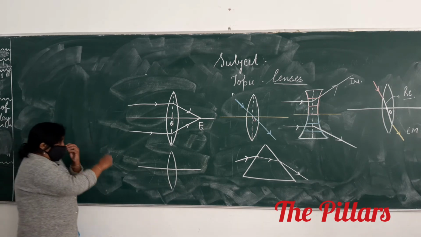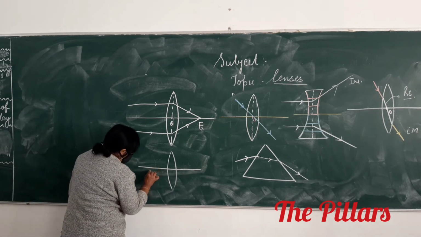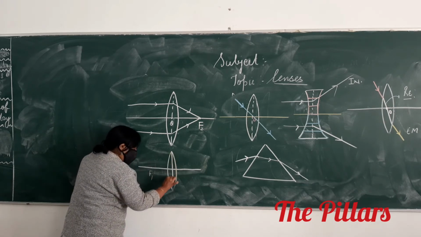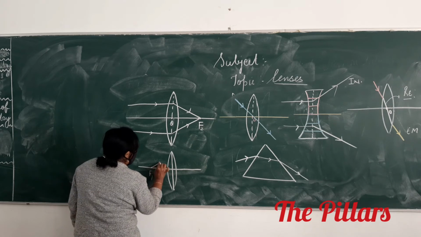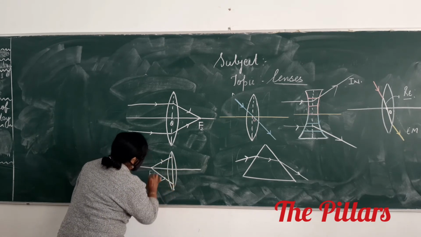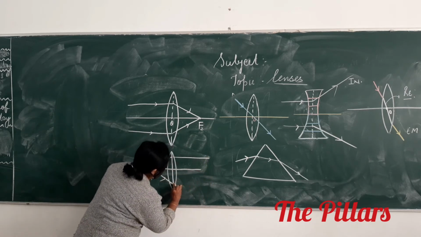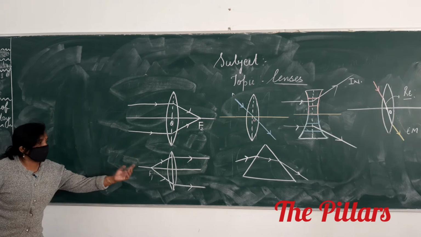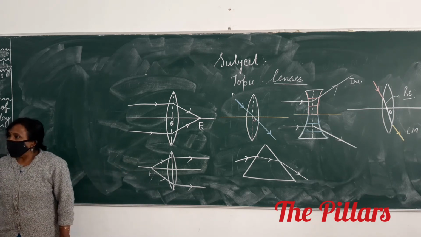If I am talking about F1, it is light rays starting from a point on the principal axis, incident on a lens, after refraction becoming what? Parallel to the principal axis. Okay?